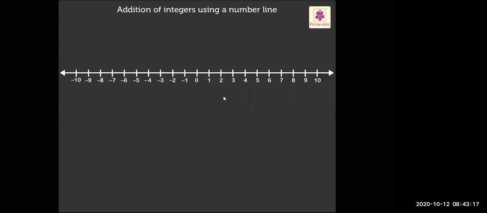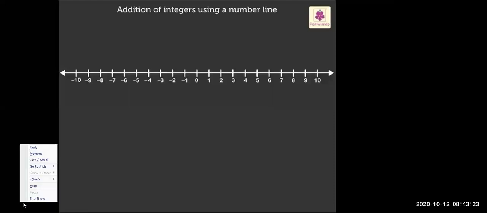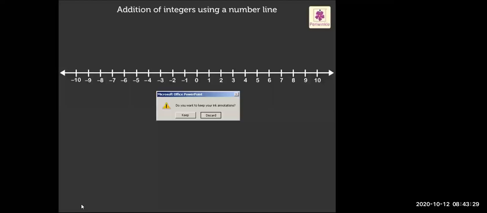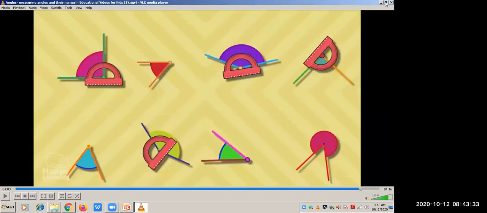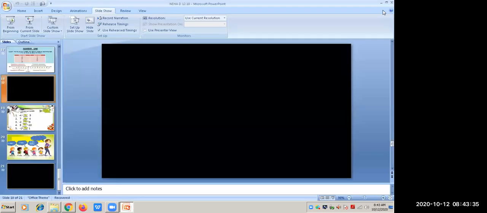Integers. Next I just wanted to tell you, we also do addition and subtraction of integers.